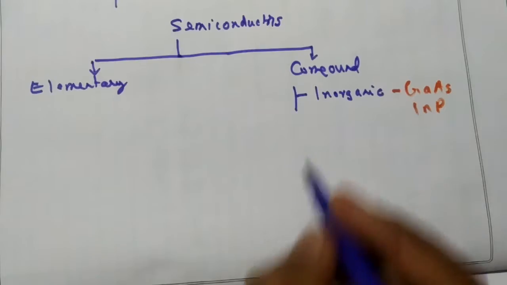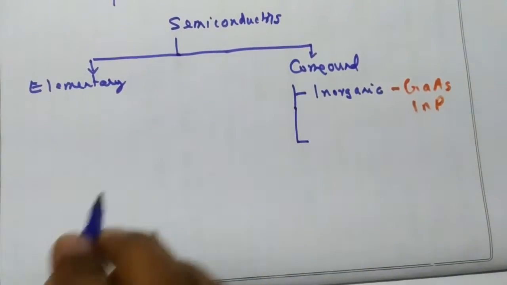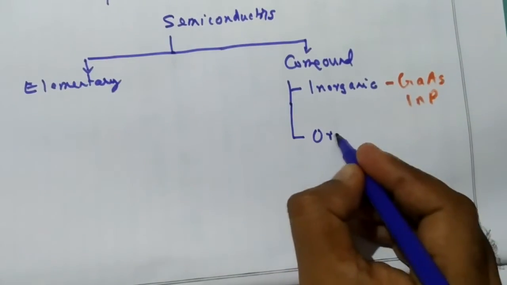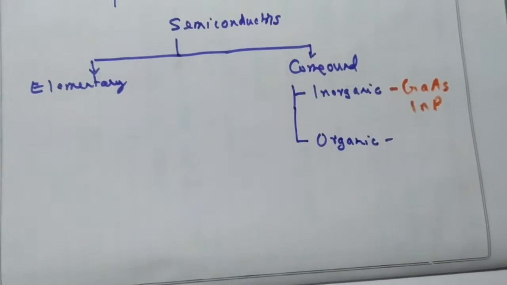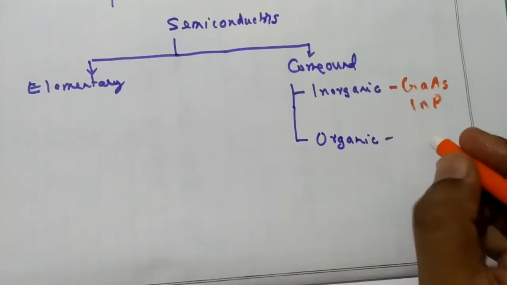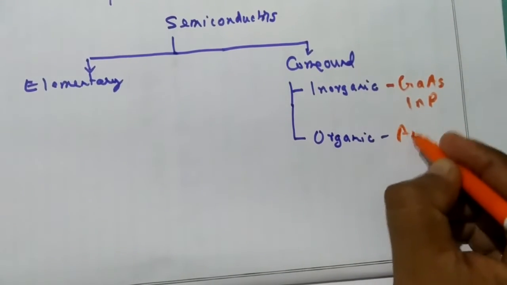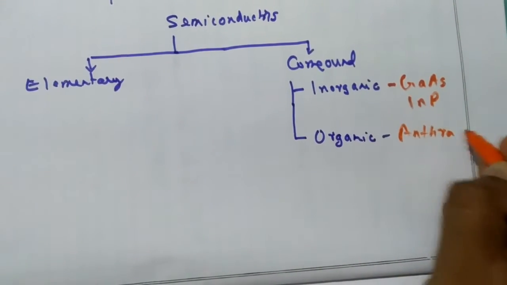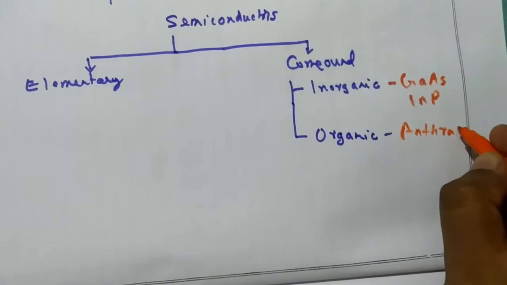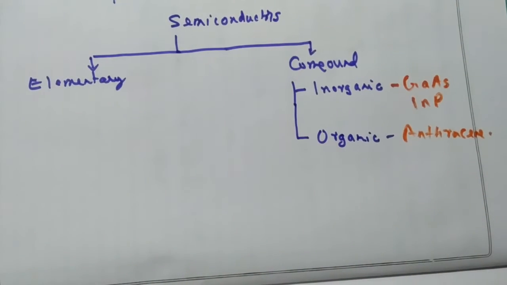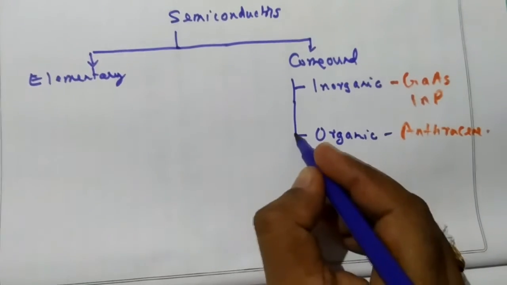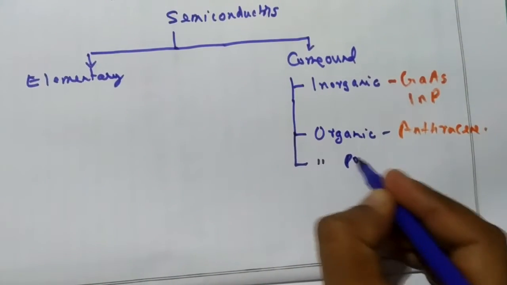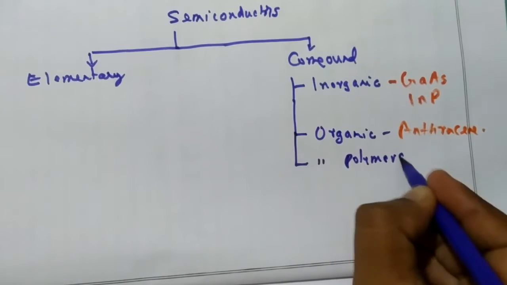Now the second category is organic semiconductors. The example is anthracene. Now the third category is called organic polymers.